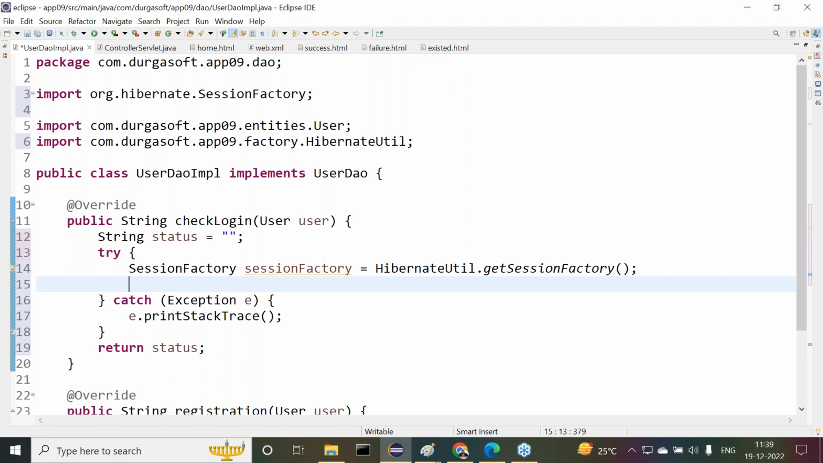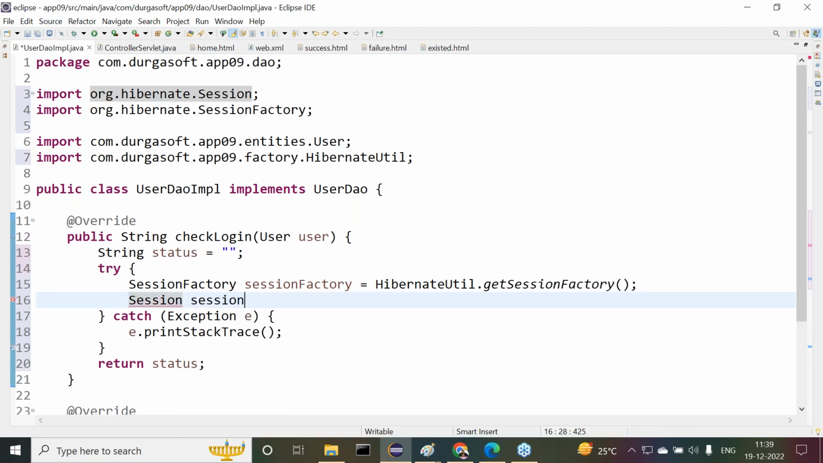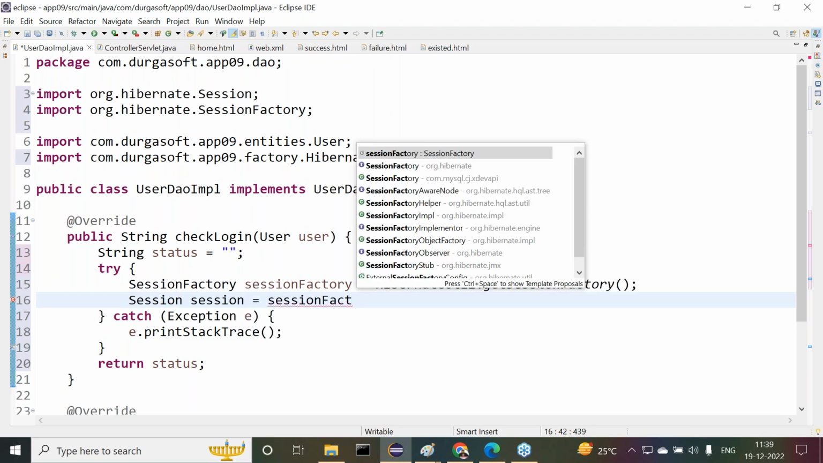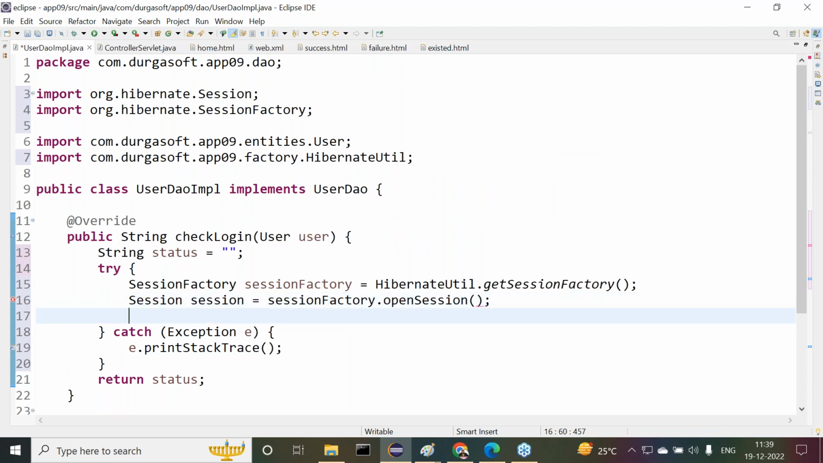Everybody has understood this. Session factory, here we are getting there. Then after that, session: Session session = sessionFactory.openSession(). Here we are getting it. Whenever we are getting the session factory, then what next do we have to do here? What session are we getting here?